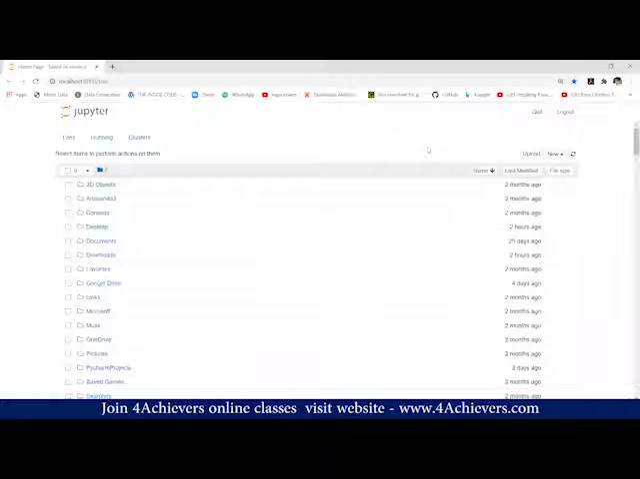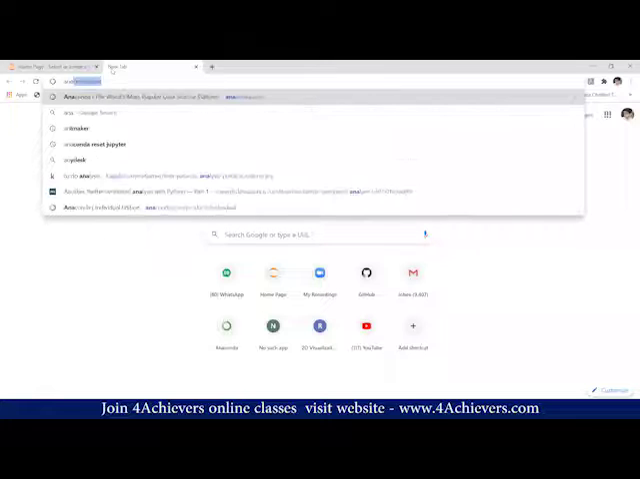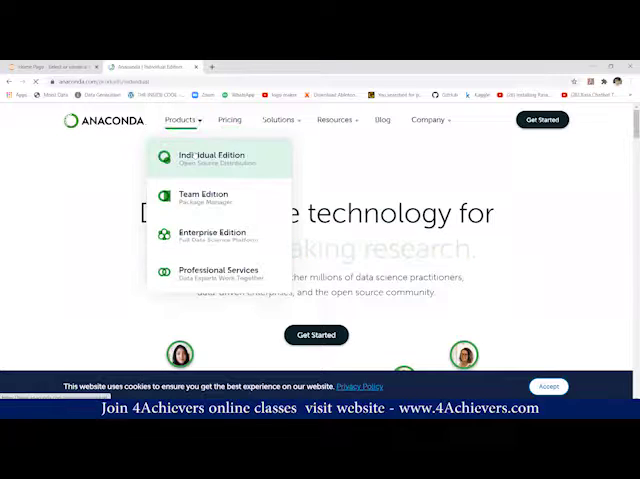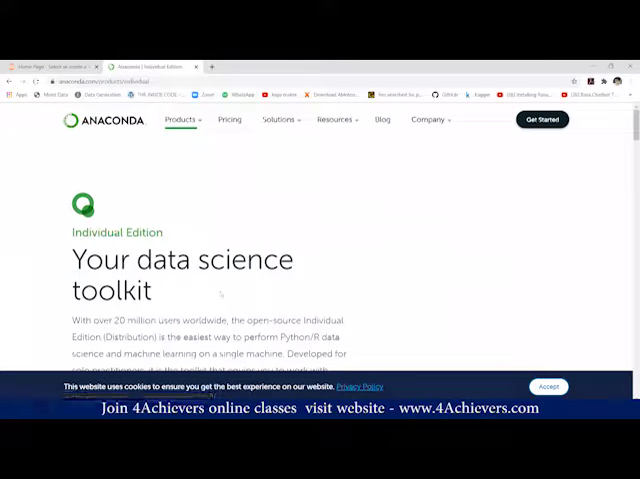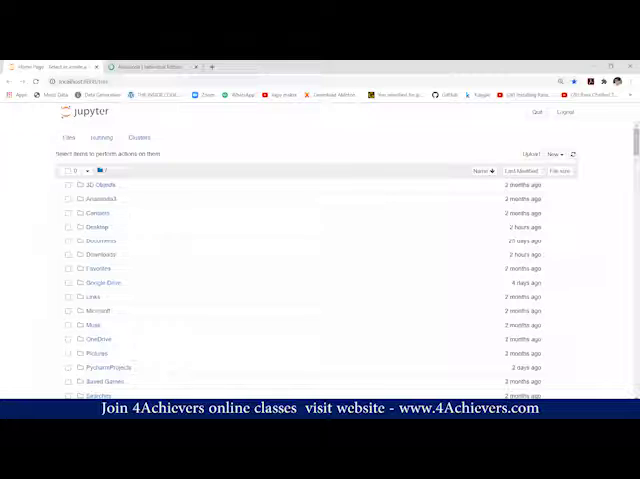So this is a platform where I'm going to write my Python codes or machine learning codes or data science codes. The platform name is Jupyter Notebook. You can download it with this URL, anaconda.com. From here, you can download this tool. You don't have to download right now, but later on you can download this tool in order to write Python codes.